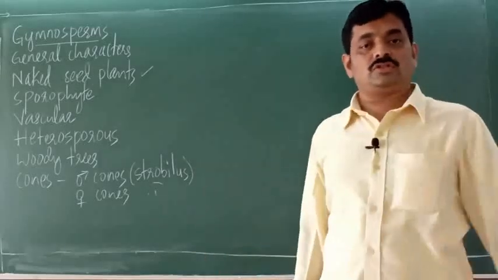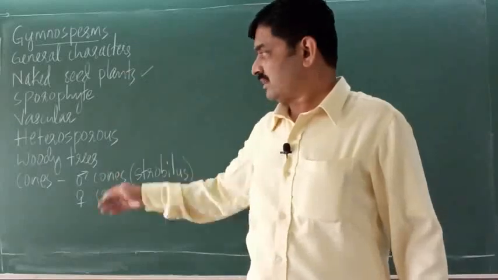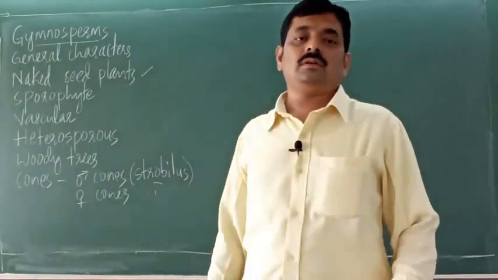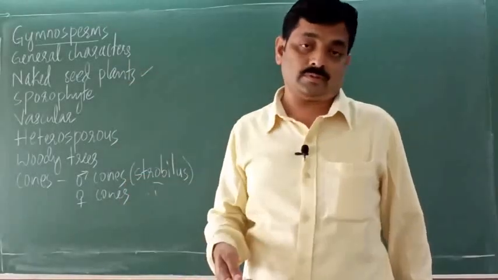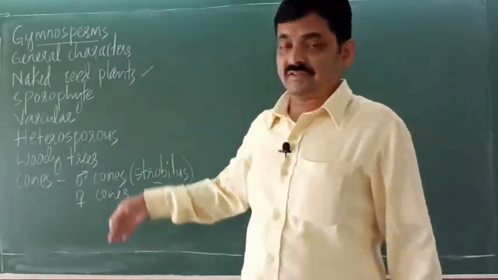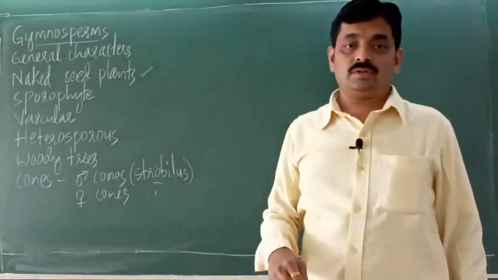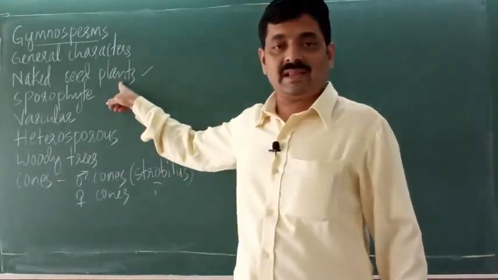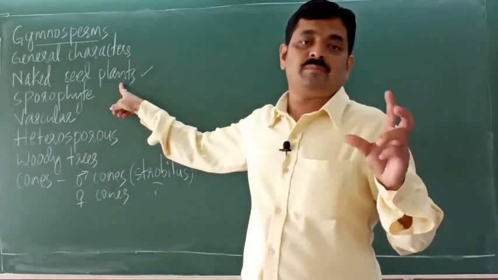So these cones take part in reproduction. So these are some general characters of gymnosperms, right? You may expect a 5-mark question: write the general characters of gymnosperms. Gymnosperms are naked seed plants because seeds are naked, means open.